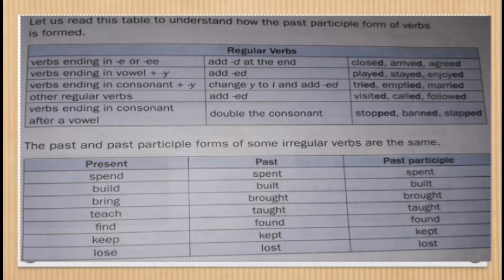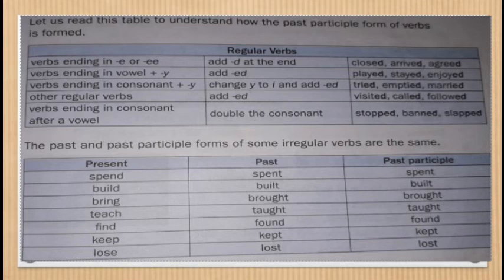Then suppose if the verb is ending in consonant plus y, at the last if the verb is having y, then we are changing y to i and adding ed. For example, try.